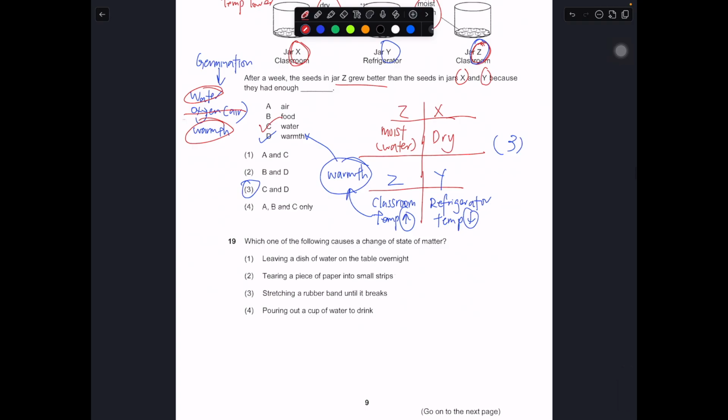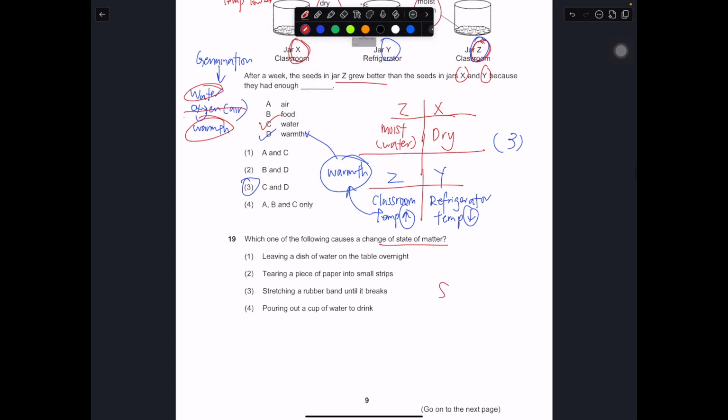Which of the following causes a change of state in matter? What is the change in state of matter? Change in state of matter means the solid becomes liquid, or liquid becomes gas, or they can move the other way around. The liquid will become solid, or the gas will become liquid. So this is what we mean by change in state.